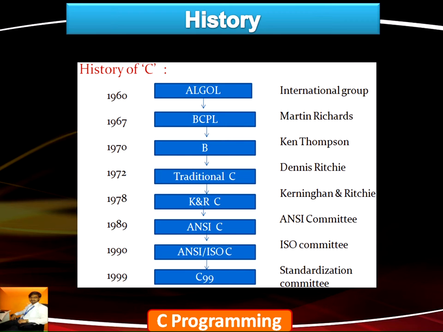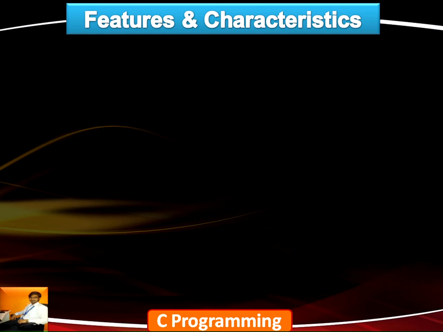The most standardized version released in 1999 is C99, and currently we are using C11, which was released in 2011. This is the basic history of C. Let us know now about the features and characteristics.